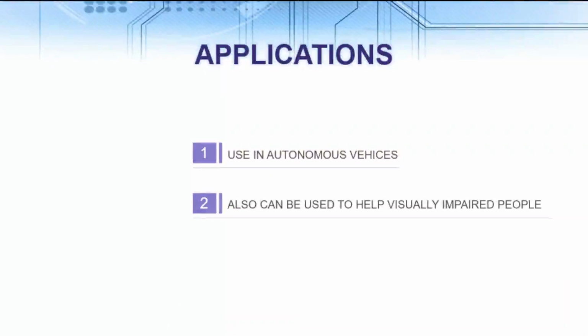Now moving on to the application of the project. As the project is an AI, it has various different uses, but I would like to specify two major applications. The first is the use in autonomous vehicles to help identify the traffic rules in upcoming automated vehicles. As future cars would probably have a feature of autonomous drive, this technology will be used by that AI to avoid breaking rules. Also, it can be used to help visually impaired people, as they can be directed by the AI, which would analyze the surroundings around them and guide the person to their destination safely.